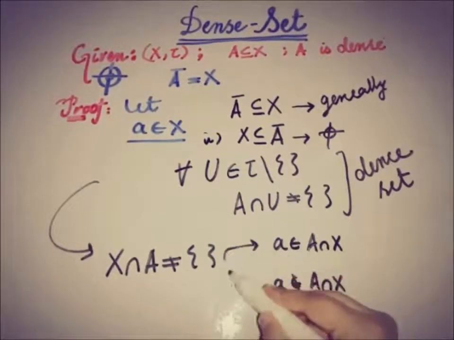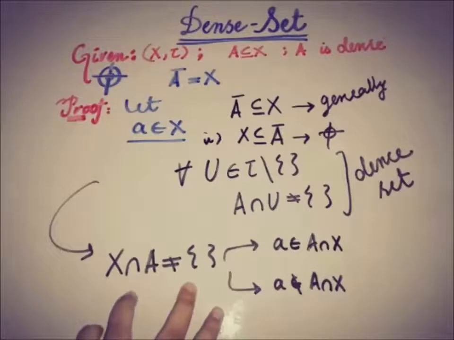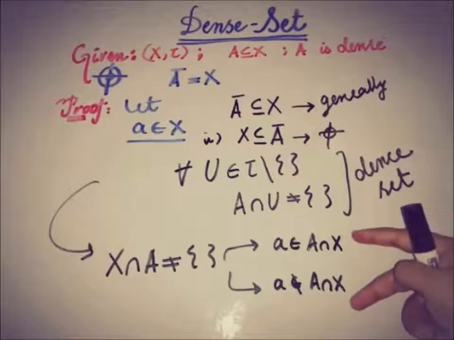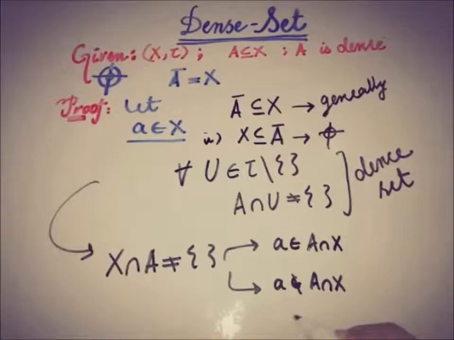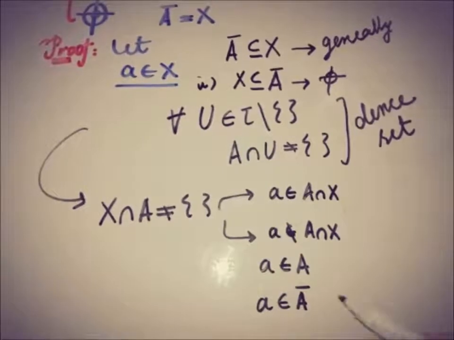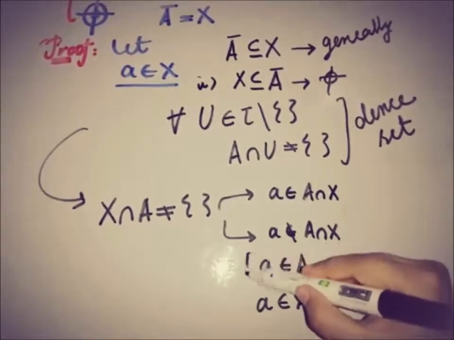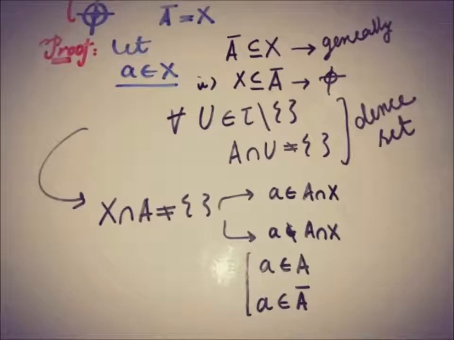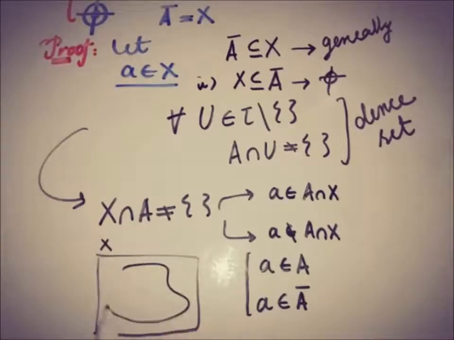So there are two possibilities here from the definition of the dense set, and a belongs to X. From this we can write, in another way, that a belongs to A or a belongs to A closure. So this is another way of writing the two possibilities, that a is a member of the set A or a is a member of A closure. And we understand this in this way.